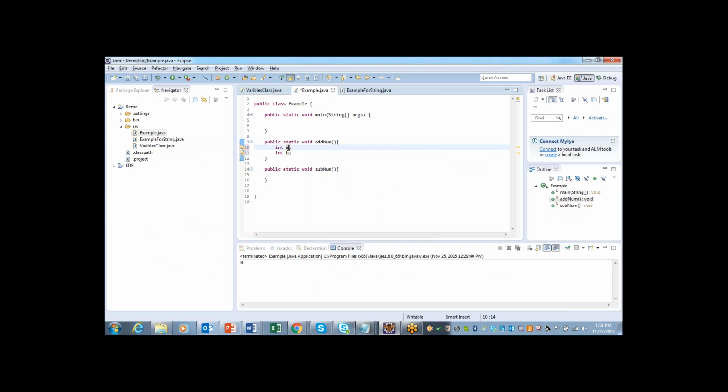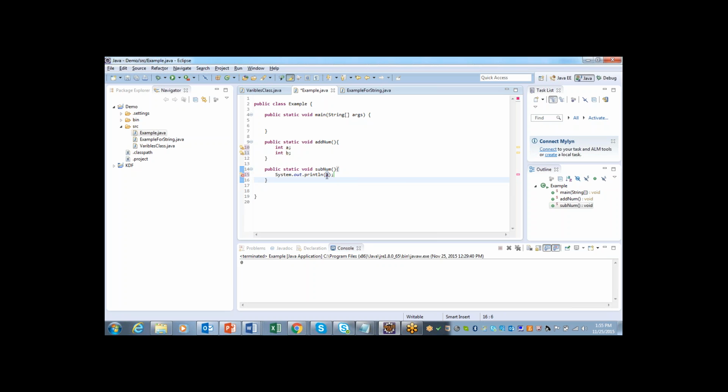If you try to use this same variable outside the method, that is after addNum, in subNum, if I say System.out.println and try to print the value, I'll get an error.